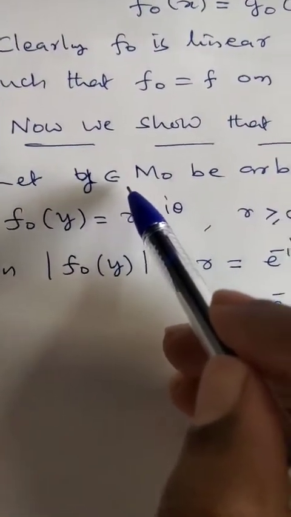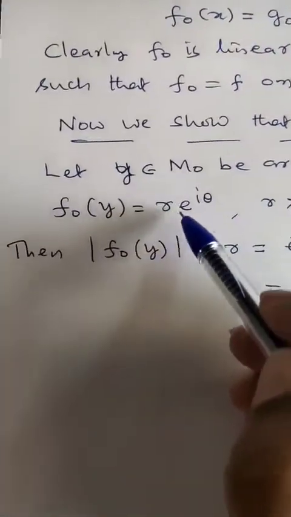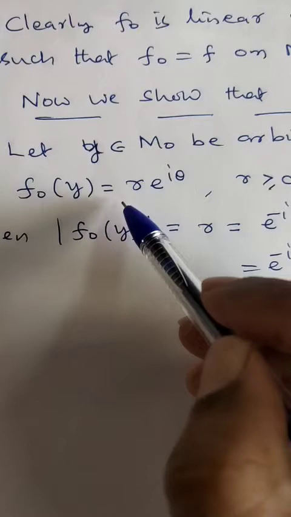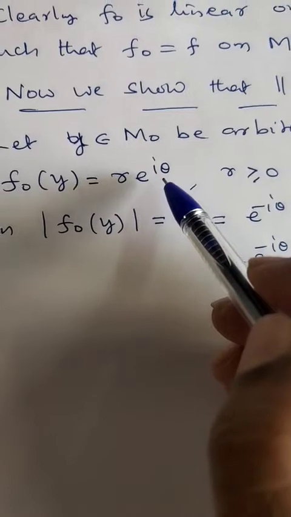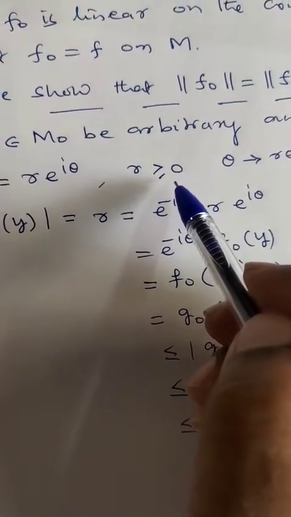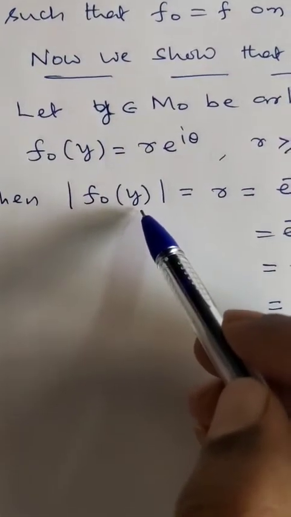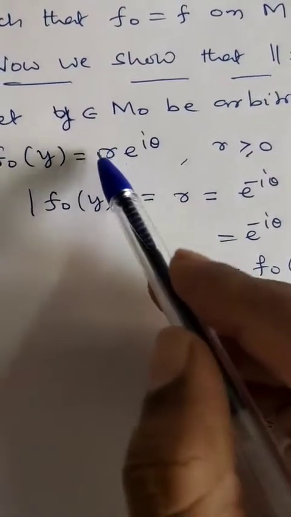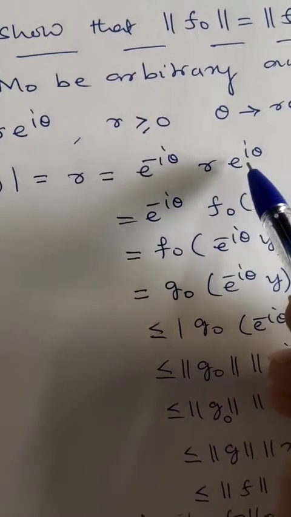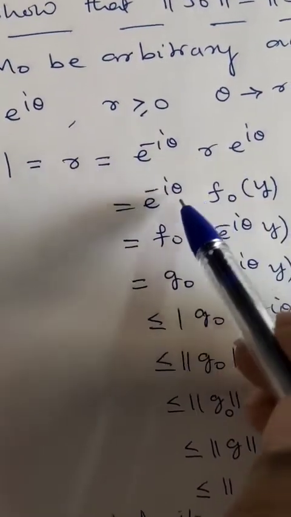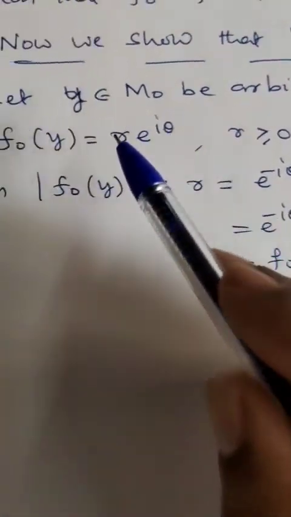So for this, let y belong to M naught be an arbitrary point, and we write f naught of y, a complex valued number, as r into e power of i theta, where r is non-negative and theta is real. Then mod of f naught of y is equal to r, which can be written as e power of minus i theta into r into e power of i theta. So it gives r itself. And e power of minus i theta times r e power of i theta is just f naught of y.